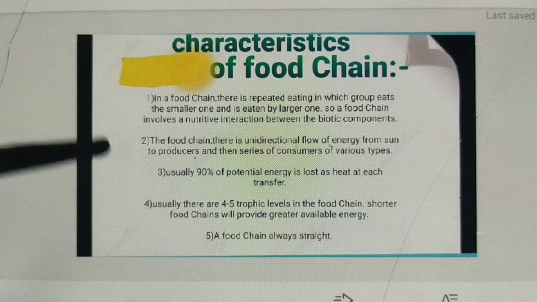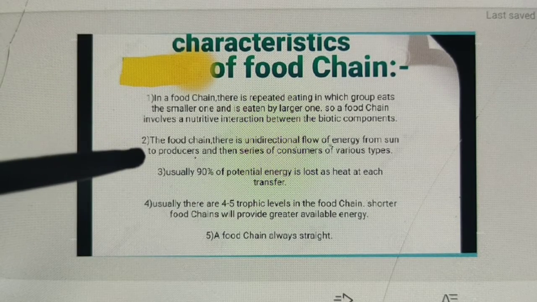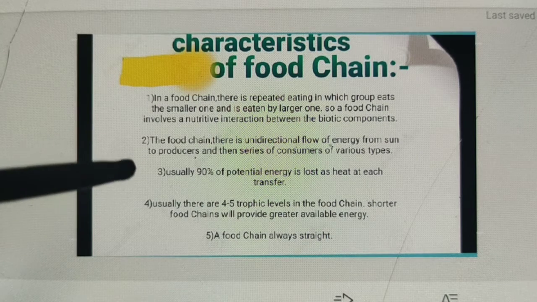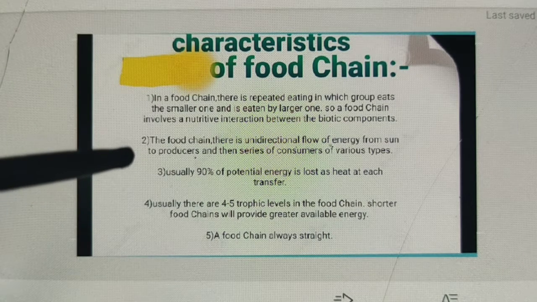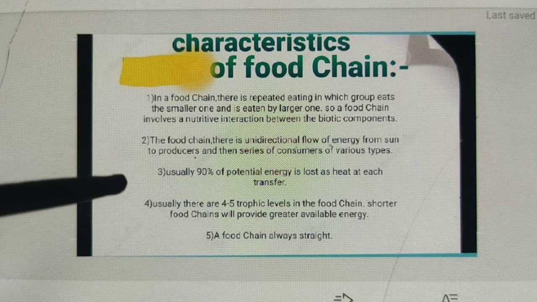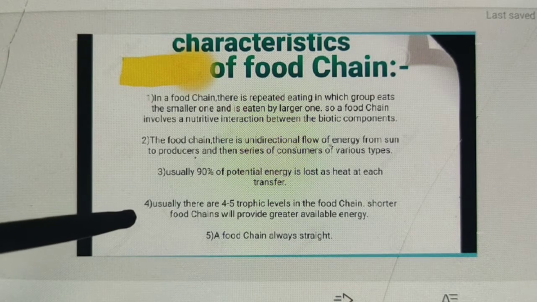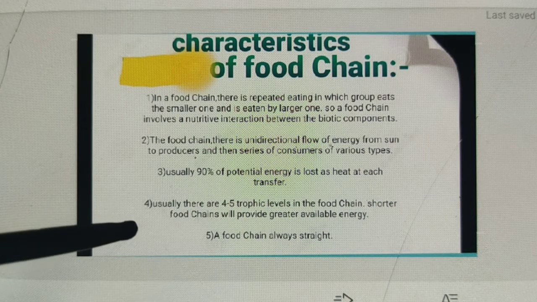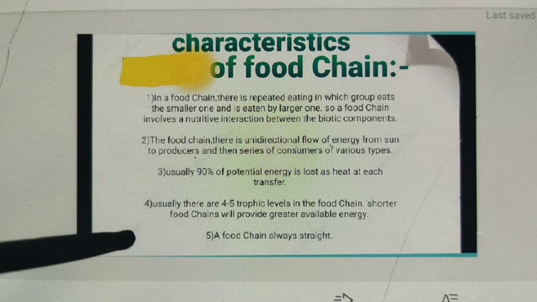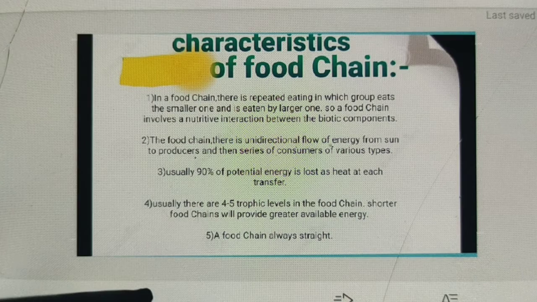Next, in the food chain there is unidirectional flow of energy from the sun to the producer, and then a series of consumers of various types. Next, number 3, usually 90% of potential energy is lost as heat at each transfer. Next, point number 4, usually there are 4 to 5 trophic levels in a food chain. Shorter food chains will provide greater available energy. Next, number 5, a food chain is always straight.